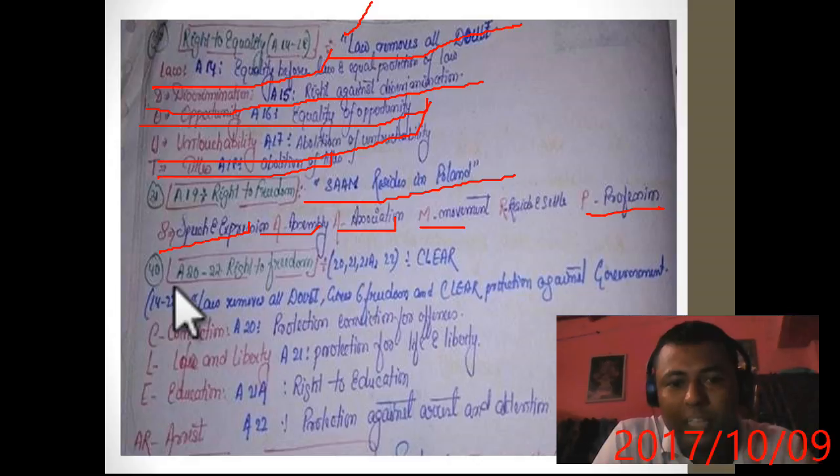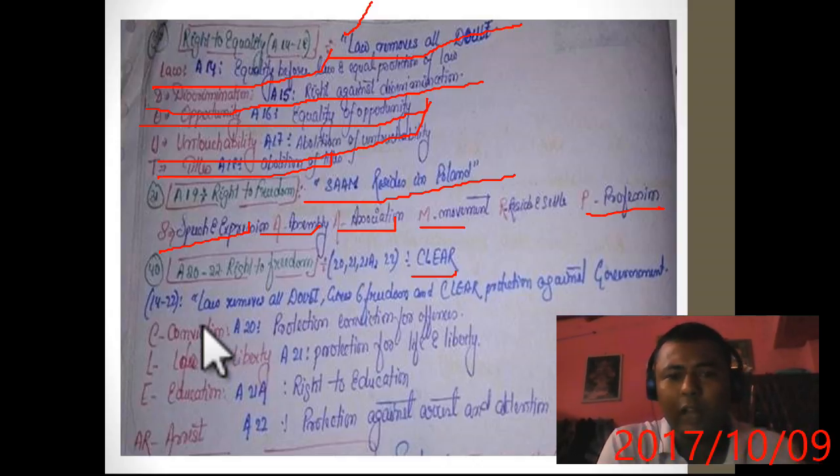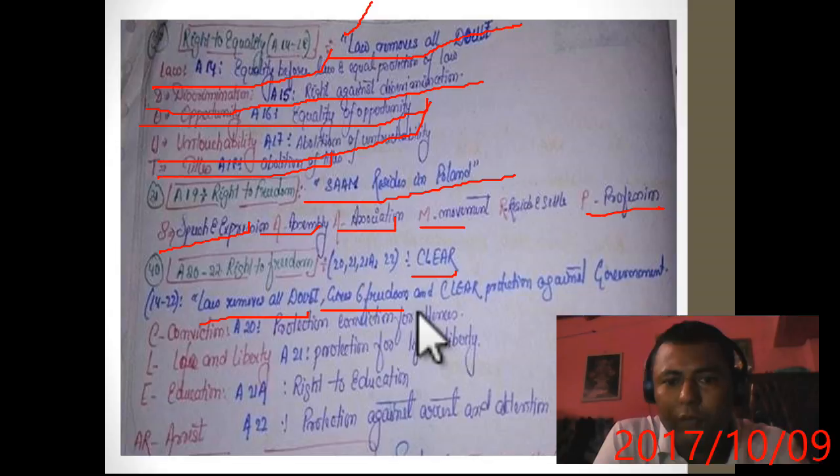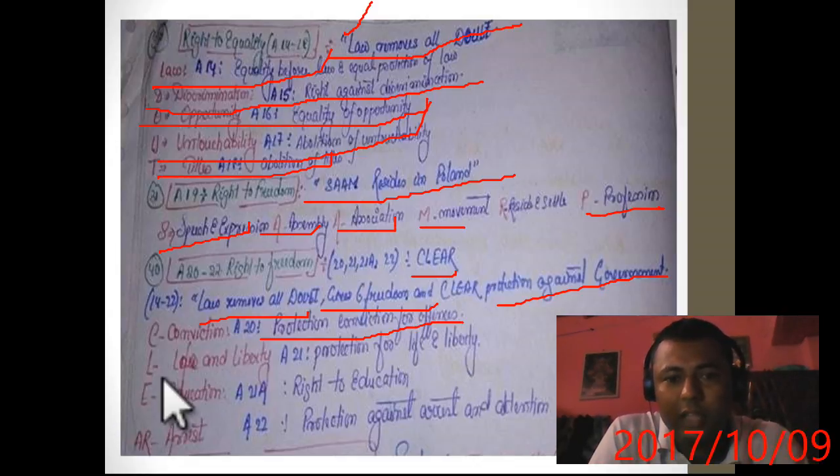Now article 20 to 22, that is right to freedom. Remember CLEAR, clear. Earlier it was law removes all doubt and gives 6 freedoms, clear, protection against government. Now what will come from clear? From C, the first one is conviction, protection of conviction for offenses. Now for L, that is life and liberty, article 21, protection of life and liberty.